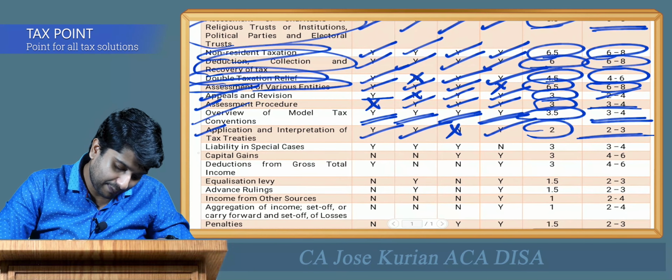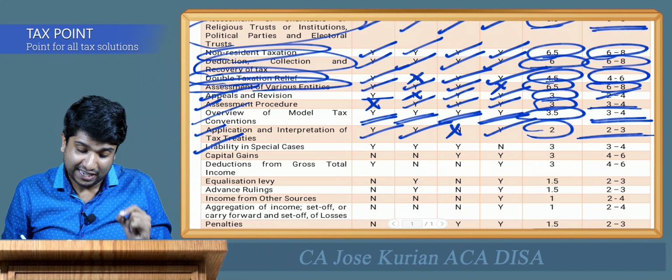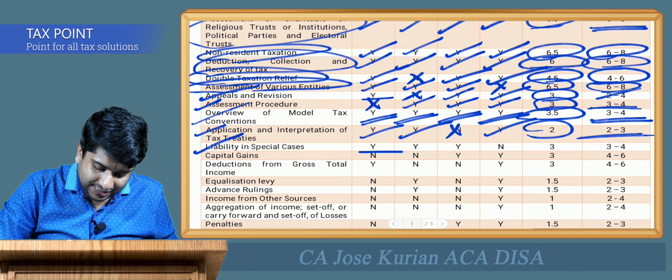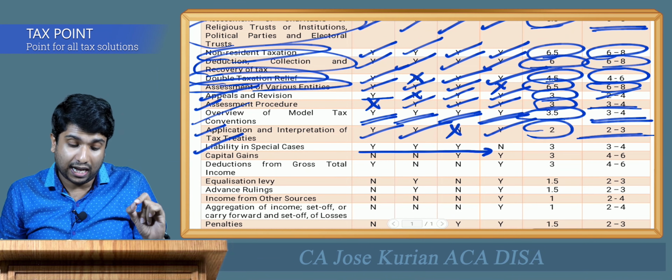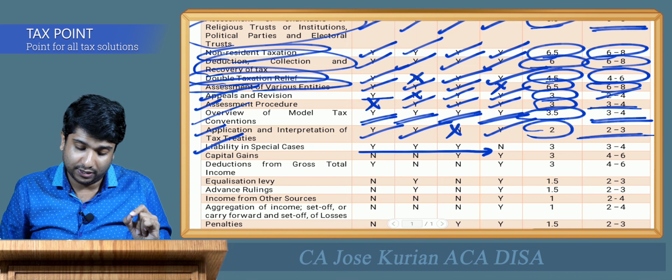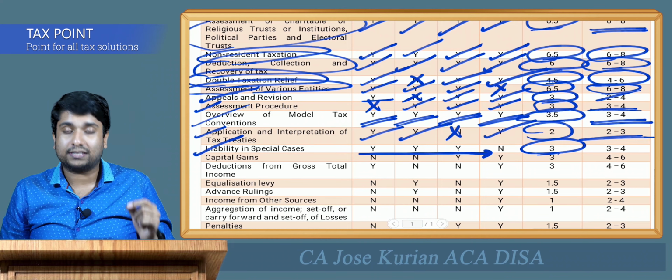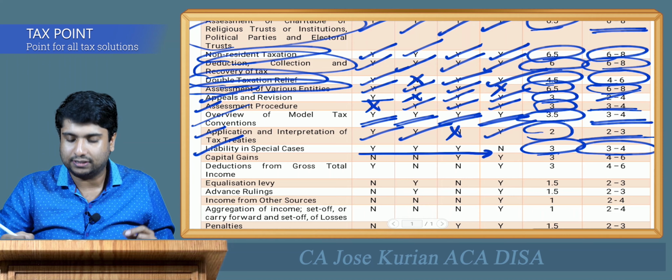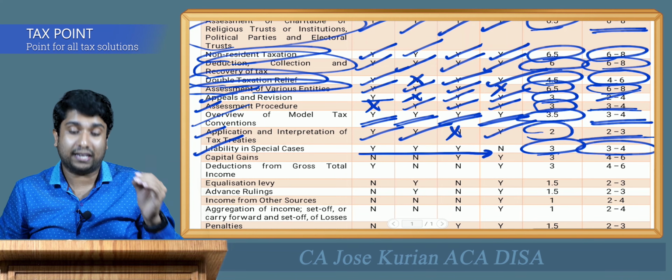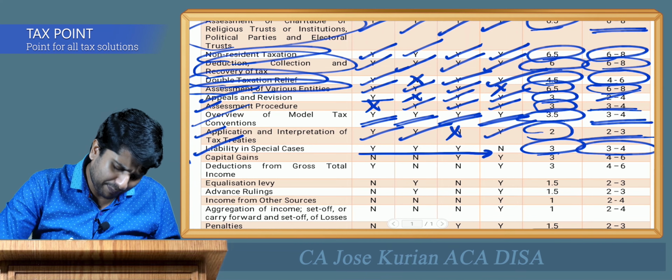And moving forward, liability in special cases. As you can see, for the past 3 attempts, they have continuously asked questions from this chapter. And the average you can expect is around 3 marks, and the expected marks is 3 to 4 marks in the upcoming examination.